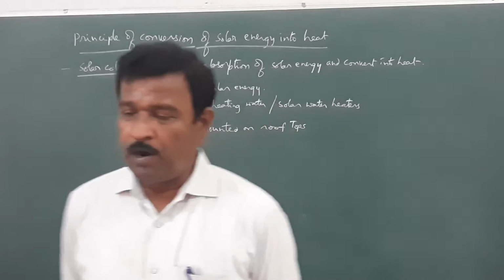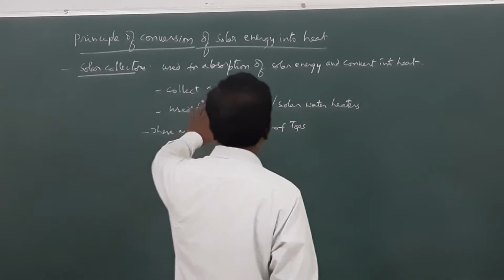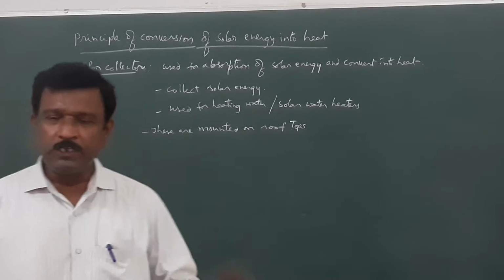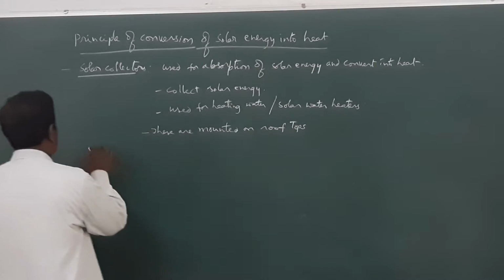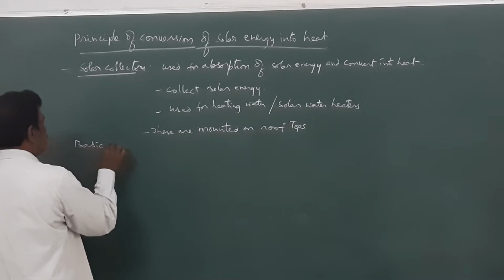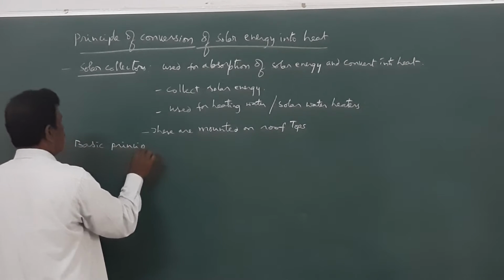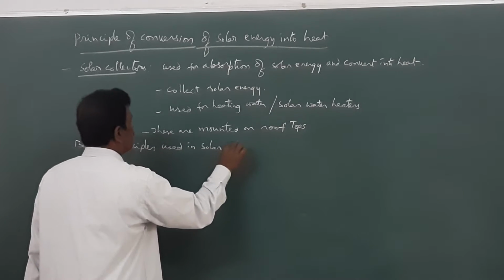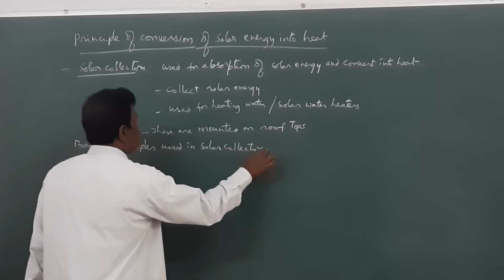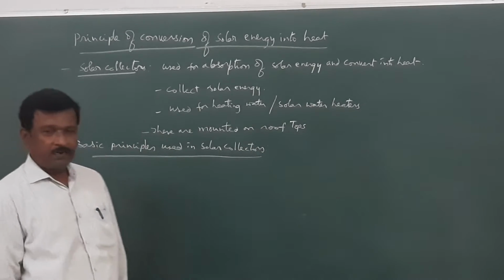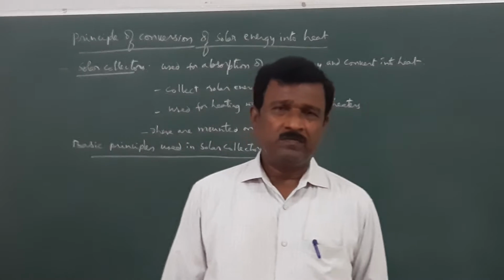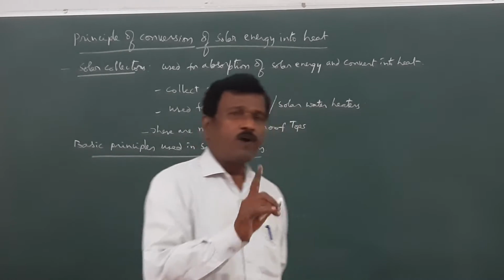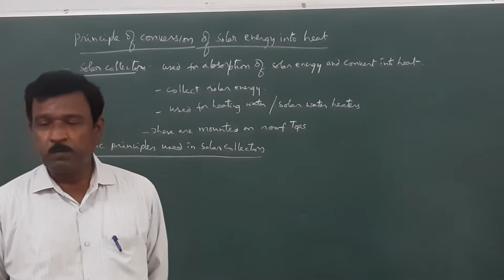Now, the basic principle in the solar collectors is, in all solar collectors, there are two basic principles. Whatever may be the solar collector, in whatever form it may be, those will follow only two basic principles.